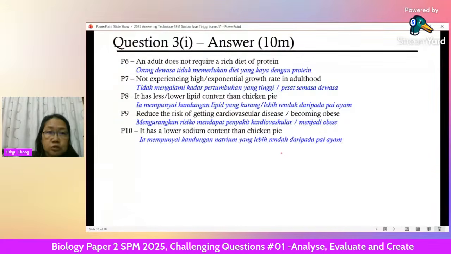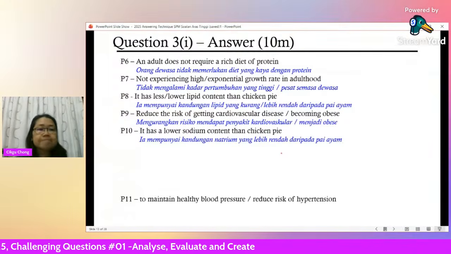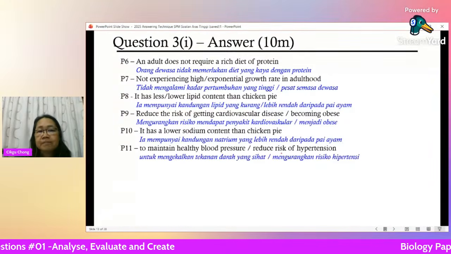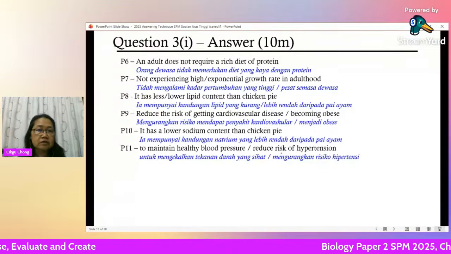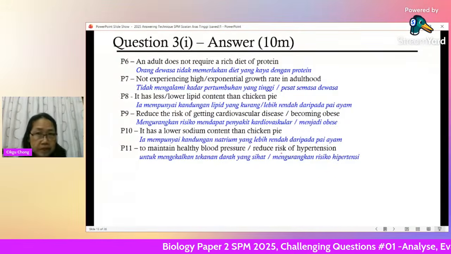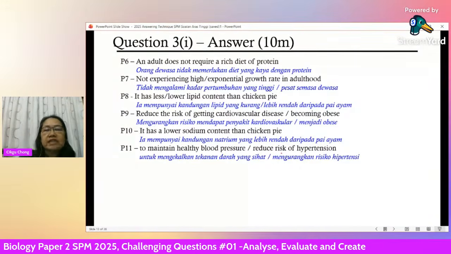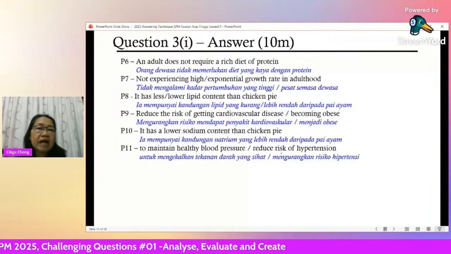Talk about the next group. Sodium content: less sodium compared to the chicken pie. It can maintain a healthy blood pressure. Okay, so remember that salt can increase blood pressure. So if you have lower salt, then you have lower risk of getting hypertension. That means high blood pressure.